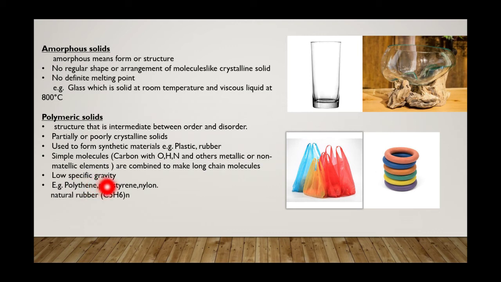These have low specific gravity. Since gravity depends upon weight and weight depends upon density, and the density of polymeric solids keeps on varying, they have low specific gravity. These include polythene, polystyrene, nylon, and natural rubber.